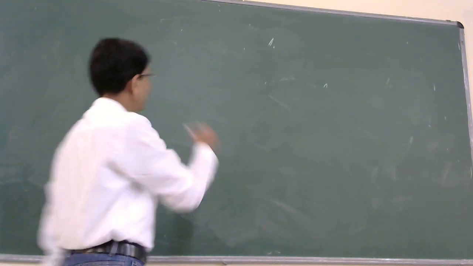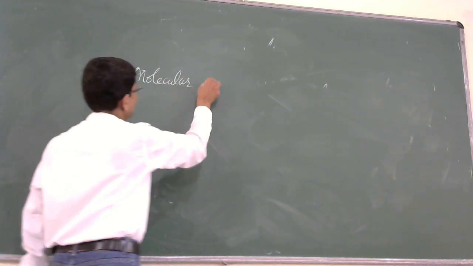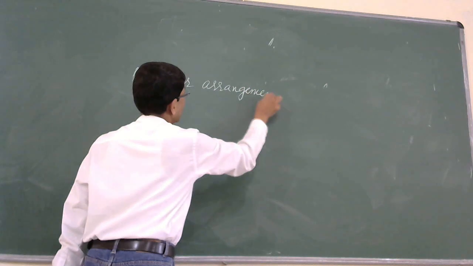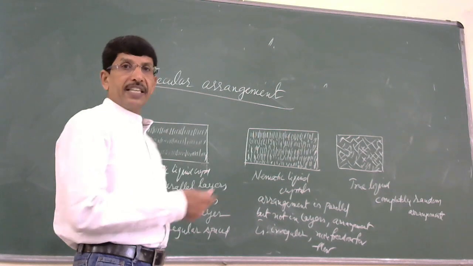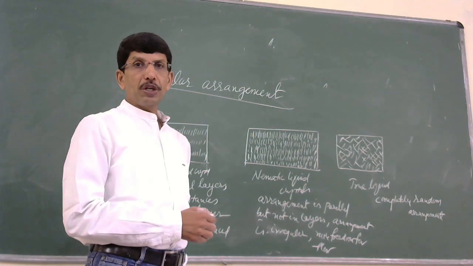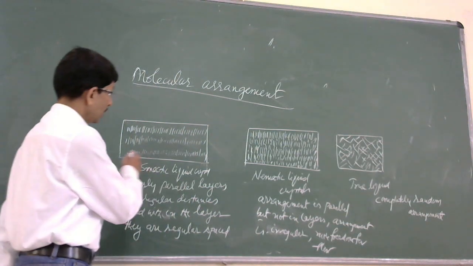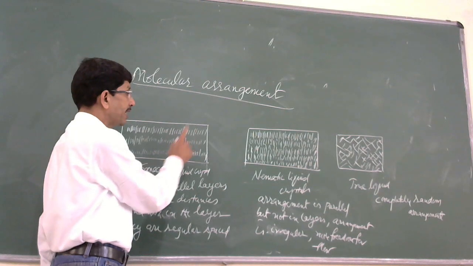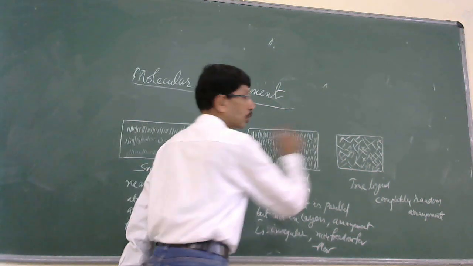Now let us consider molecular arrangement in these liquid crystals, namely nematic and smectic liquid crystals. This is a schematic representation of molecular arrangement in smectic, nematic liquid crystals and a true liquid.